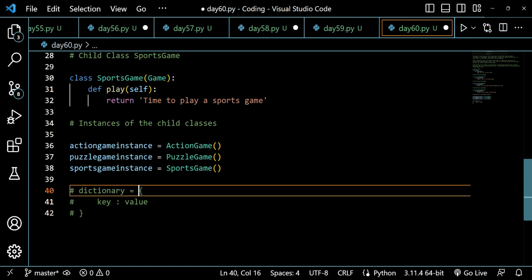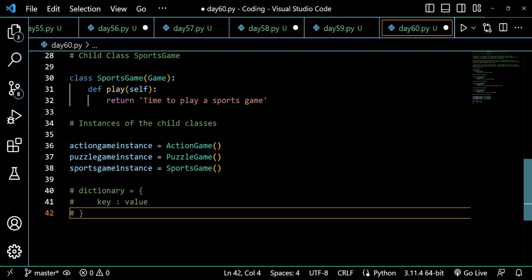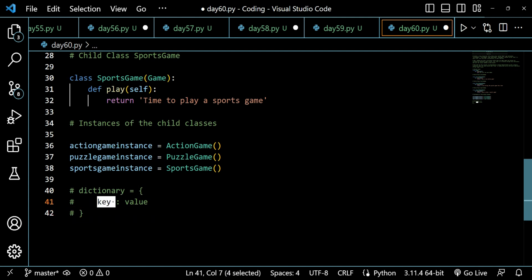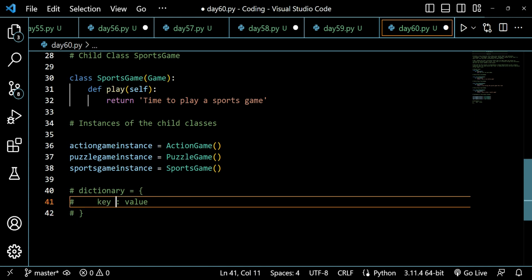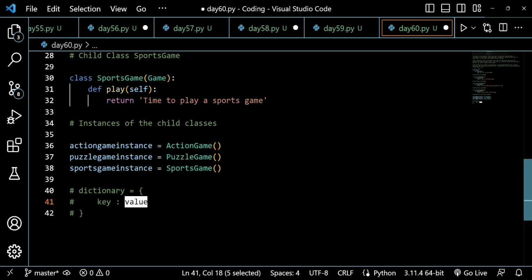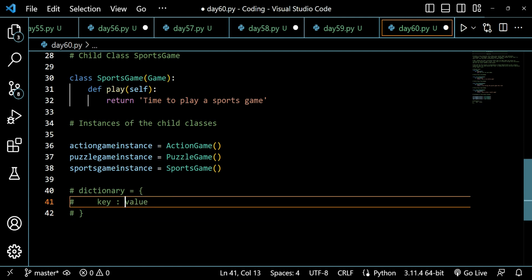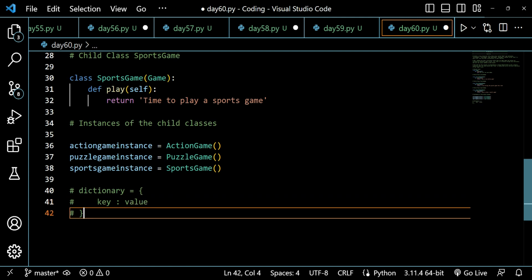And then we have curly braces here. We close it with curly braces, and inside those curly braces we have to put the key value pairs. First of all, we have to put the key here, then we have to put a colon, and then we have to put the value here. So that's how we create the dictionary.